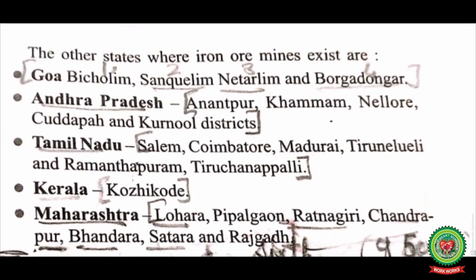The other states where iron ore mines exist are Goa: Bicholim, Sanguem, Netarlim and Borgondongar. Andhra Pradesh: Anantapur, Khammam, Nellore, Kadapa and Kurnool districts. Now Tamil Nadu, the centers are Salem, Coimbatore, Madurai, Tiruvannamalai, Ramanathapuram and Tiruchirappalli. In Kerala, the center is Kozhikode. In Maharashtra, the centers are Lohara, Pipalgaon, Ratnagiri, Chandrapur, Bhandara, Satara and Rajgarh.